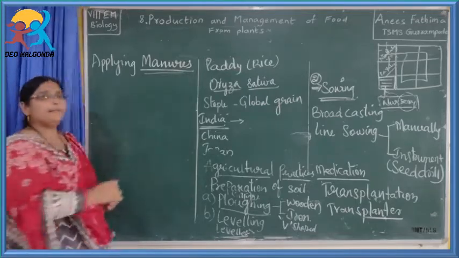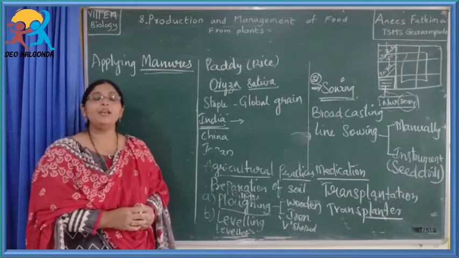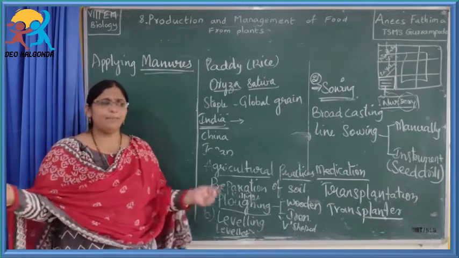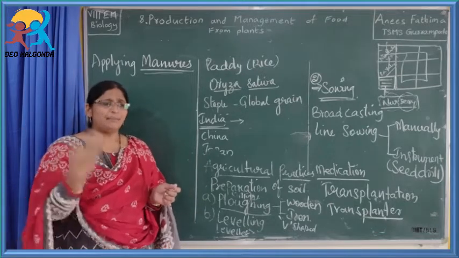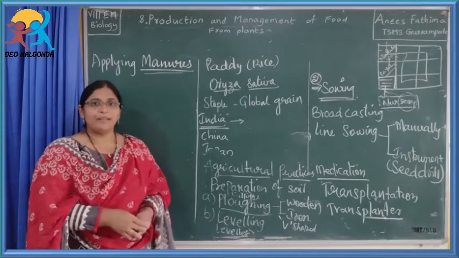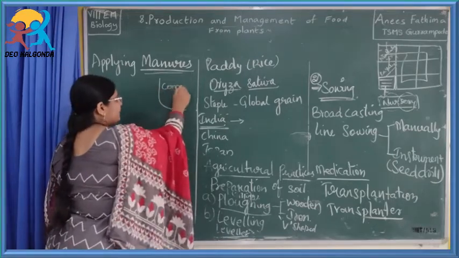Manure is nothing but an organic fertilizer. You might have seen in villages, a big place where whatever wastage there is, either plant wastage or animal wastage or food wastage, they dump everything in that particular pit. That is called a compost pit.